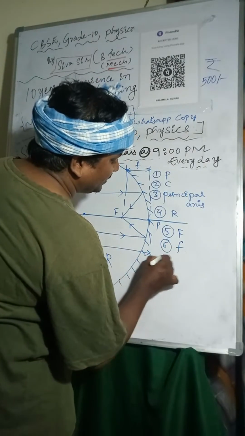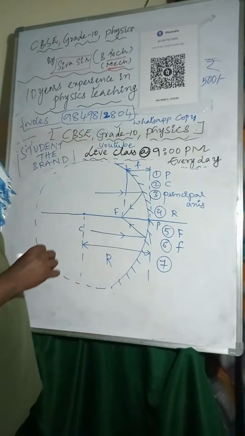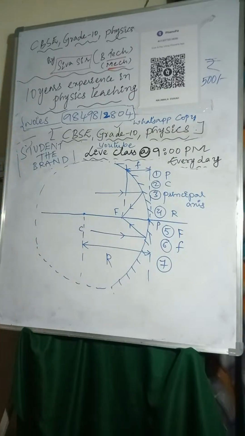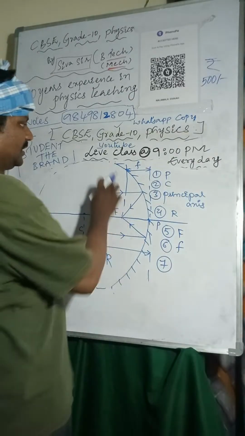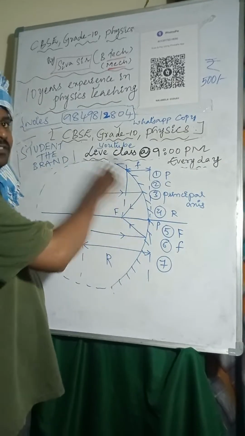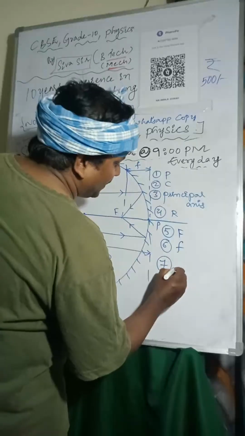And the seventh one, the width of the mirror, the diameter of the mirror, the reflecting surface where the light rays are reflecting, is called aperture.